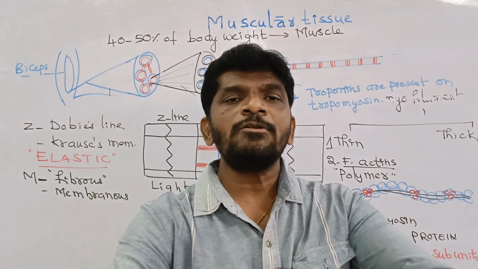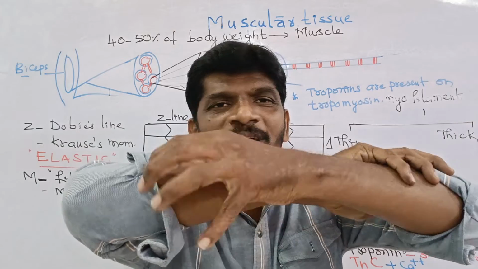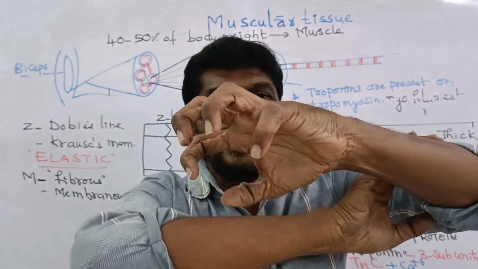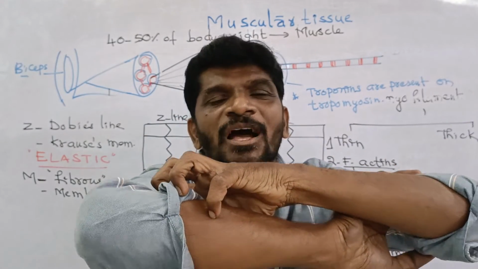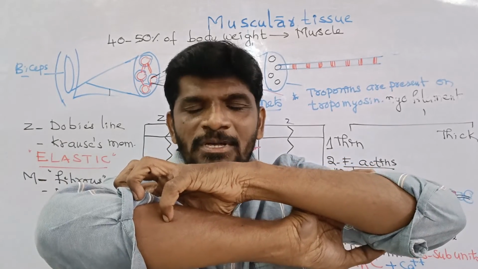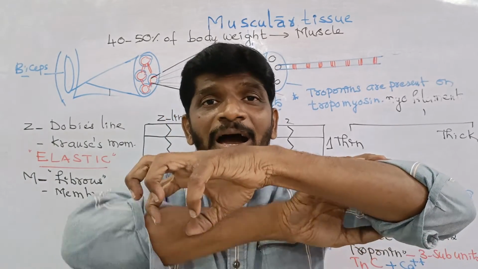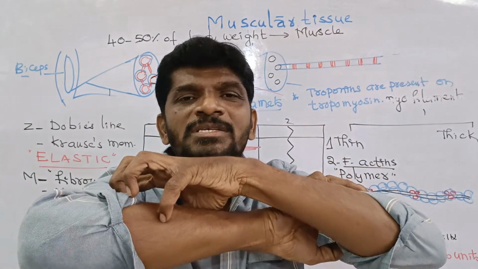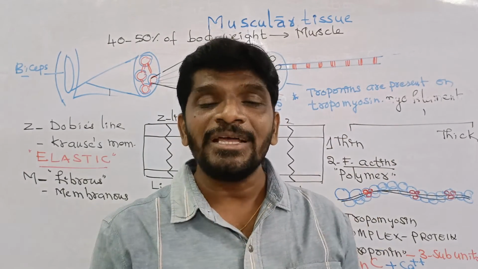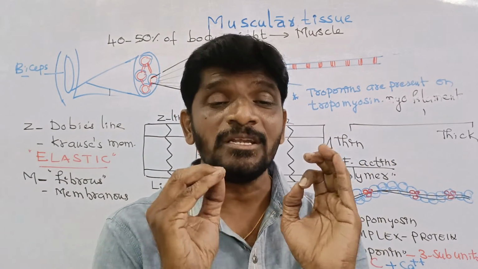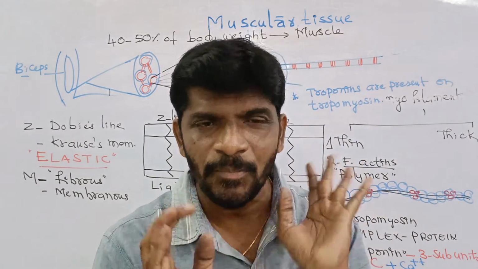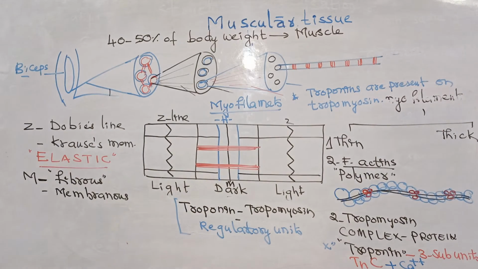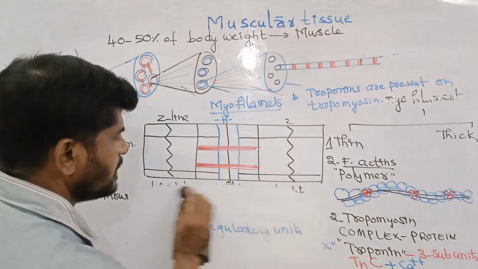Because troponin and tropomyosin can mask and unmask. This is the active site of the F-actin. You see this? This is the active site of the F-actin, and that active site can be masked or closed with the help of troponin and tropomyosin, and it can be unmasked. That is why troponin and tropomyosin are called the regulatory units or regulatory proteins in the thin filament. It is very important.